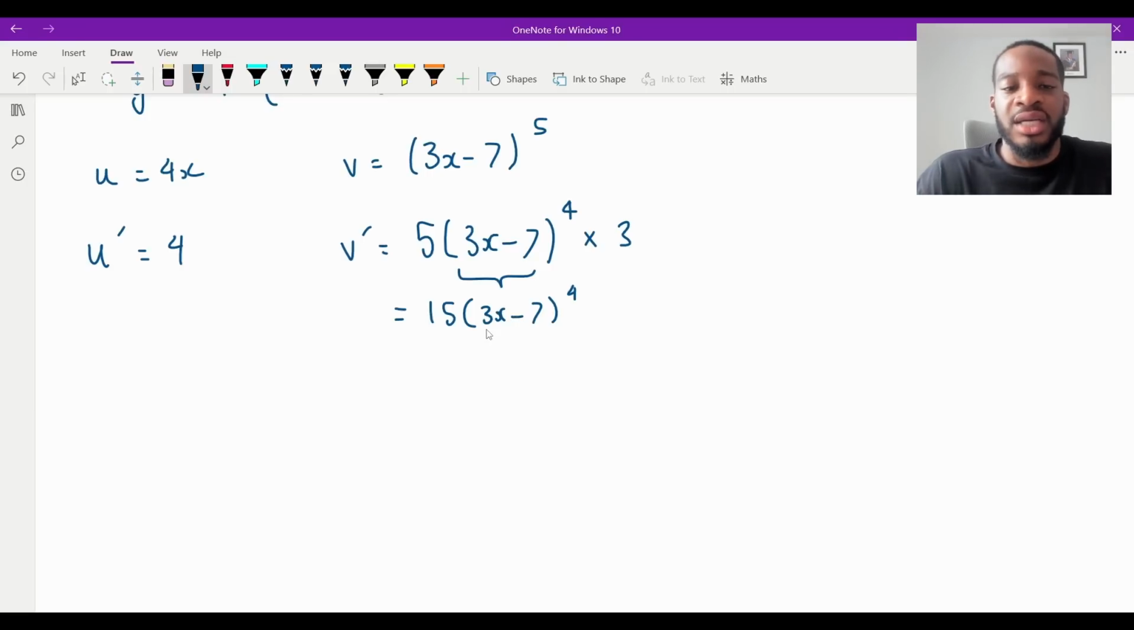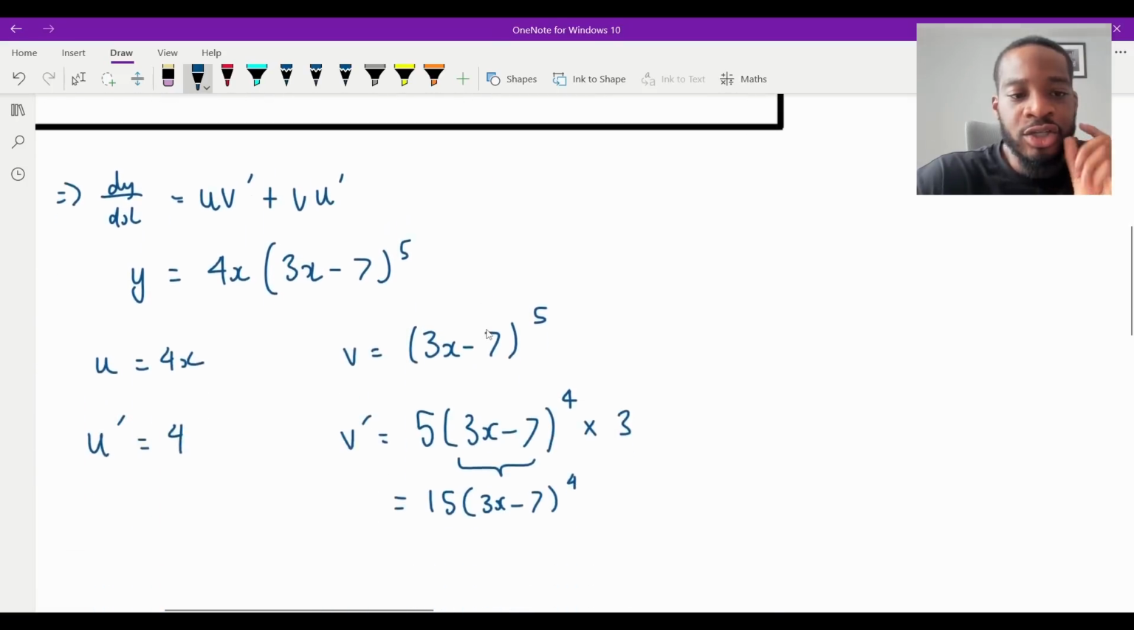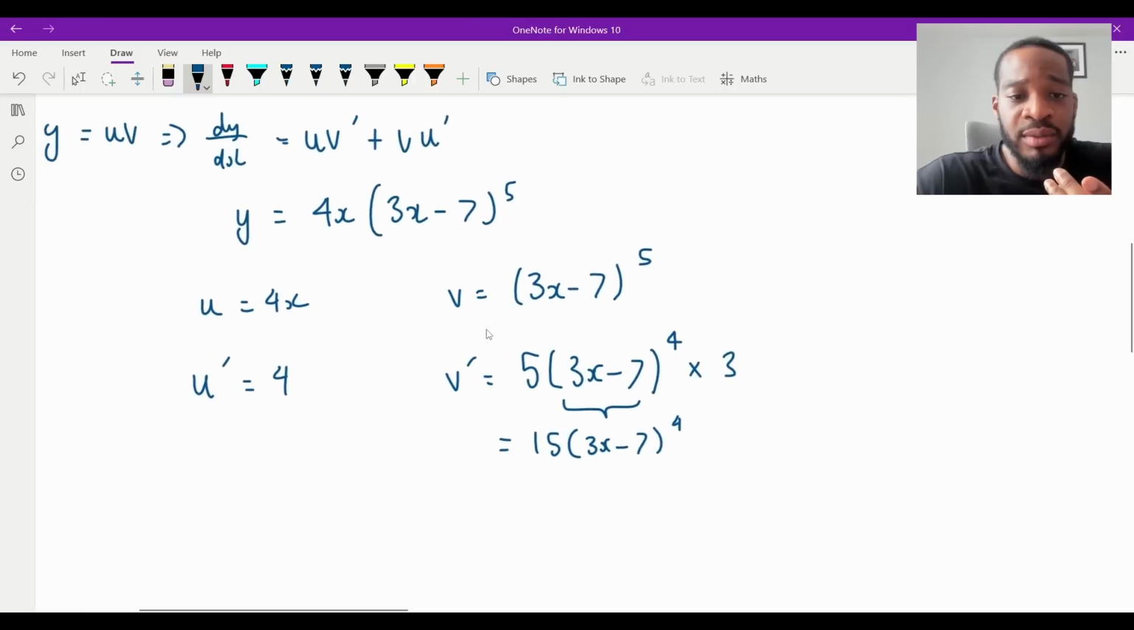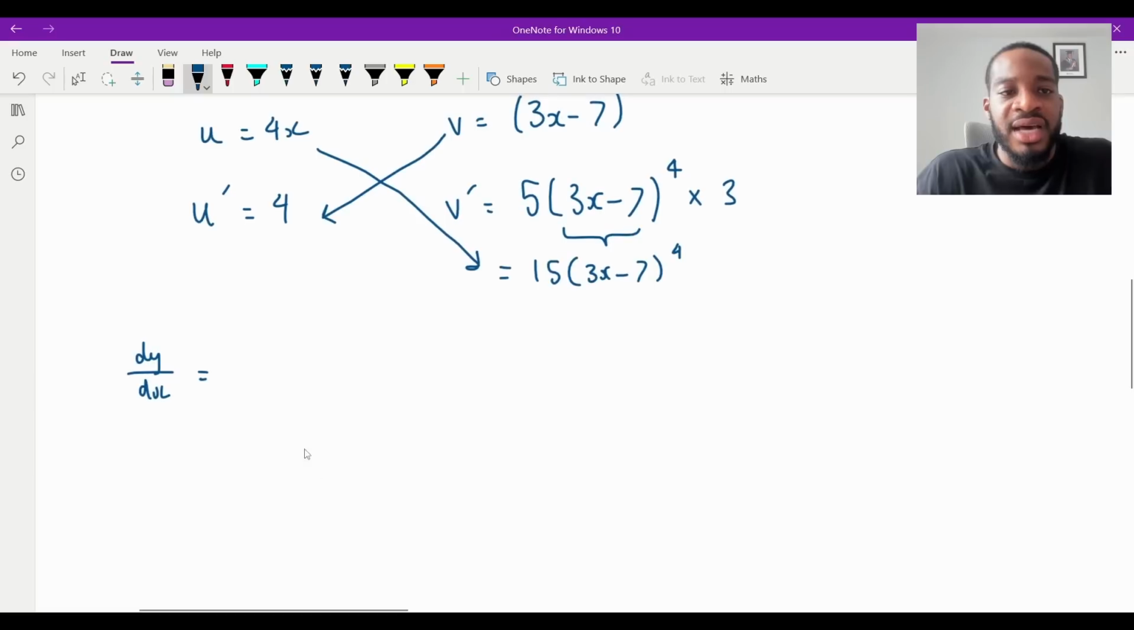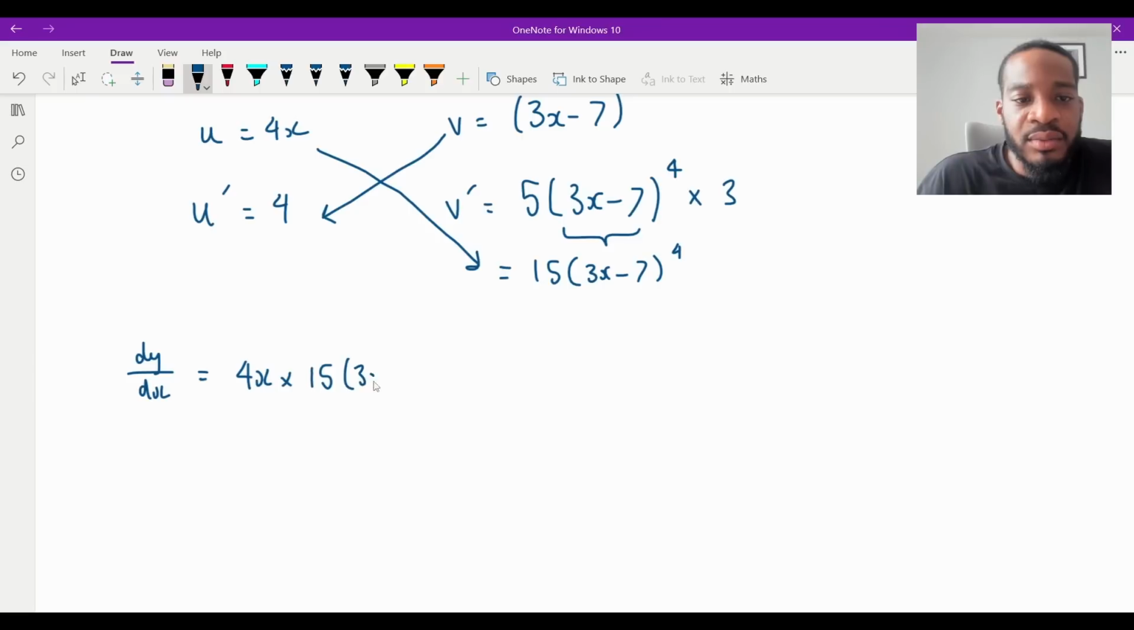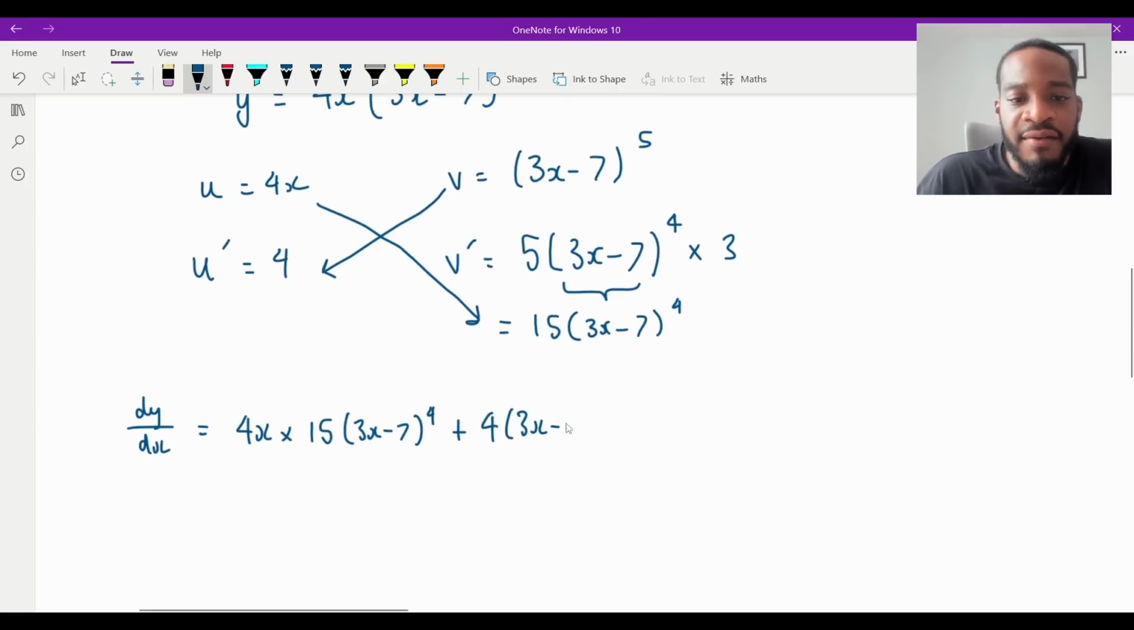I'll just show you the other way, just in case anybody is a bit unfamiliar or just needs a bit of reminders. Anyways, remember the question. We're trying to figure out what dy dx is. So we are now in a position to apply the product rule, aren't we? So dy dx is equal to uv dash, so uv dash are these two, plus vu dash, which are those two. So dy over dx will equal uv dash, which is going to be 4x times the 15, and then 3x minus 7 to the power of 4, plus these two, vu dash, which is going to be 4, and then 3x minus 7 to the power of 5.